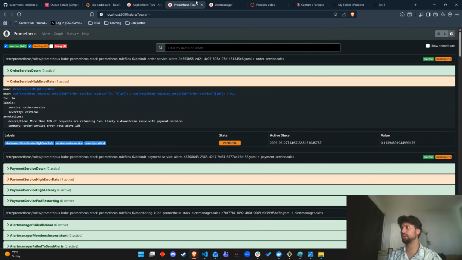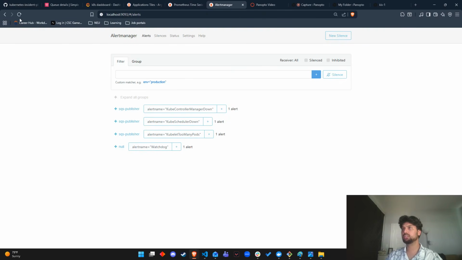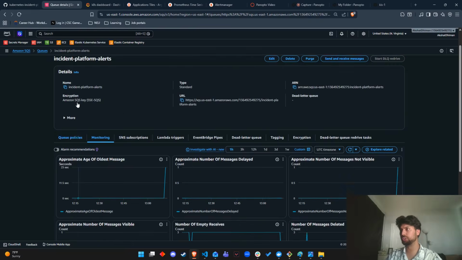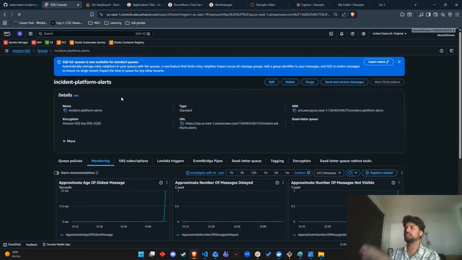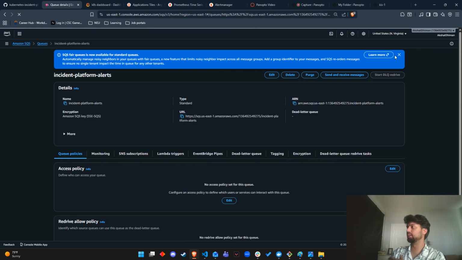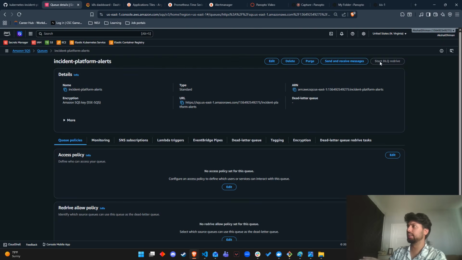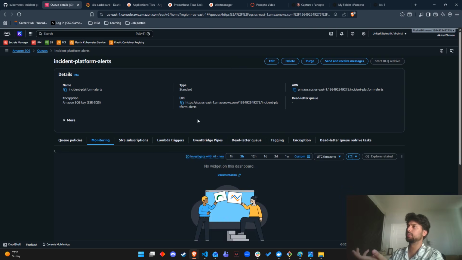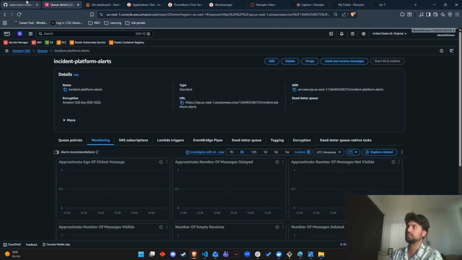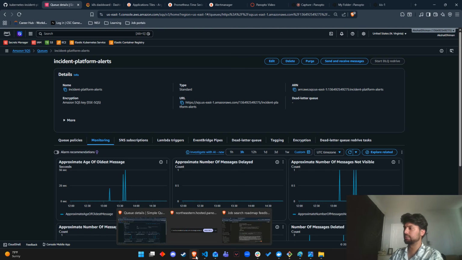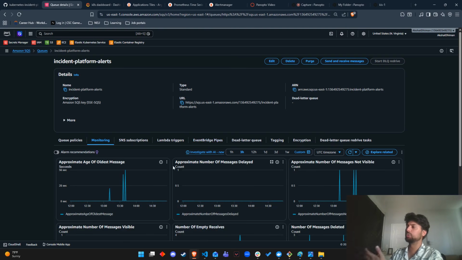Once these alerts have been captured by Alertmanager, it will push them into the queue, which will be here. We are using this queuing mechanism so that no alert in this entire pipeline goes missing. The scenario is, what if the incident service, the consumer, is down?